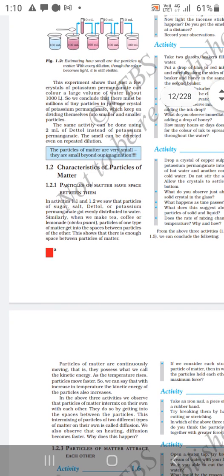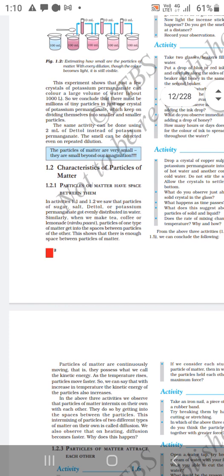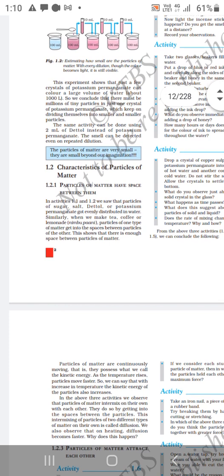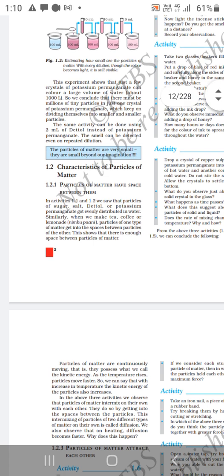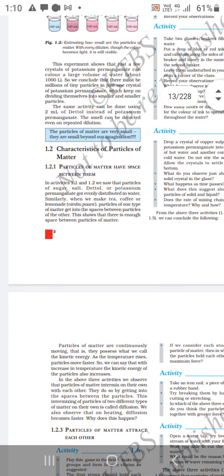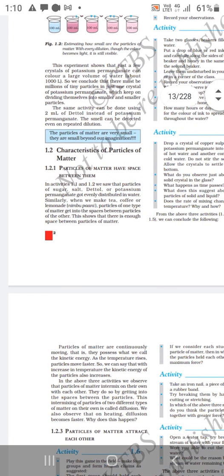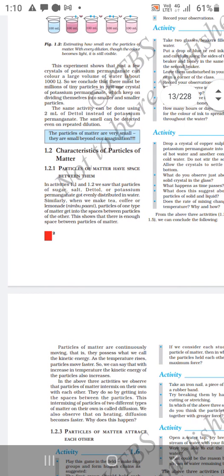In the 3 above activities, we observe that particles of matter intermix on their own with each other. They do so by going into the spaces between particles. This intermixing of particles of two different kinds of matter is called diffusion. Very important question, what is diffusion? Intermixing of two kinds of particles is called diffusion.